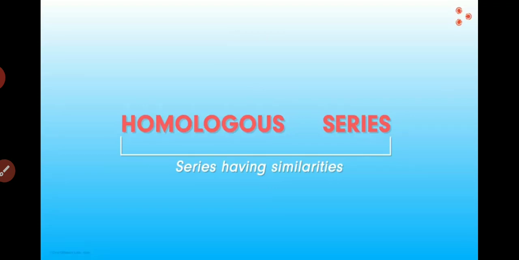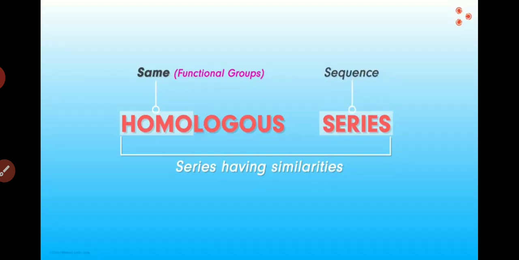In the first part, the word homo refers to same. So in the case of a homologous series, we will have compounds that have something in common. But what is common? Here we are referring to the common functional groups. What about the next part, that is series? For being in the list of homologous series, the compounds need to occur in a sequence. That means they will occur in succession.